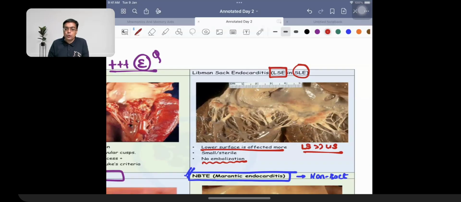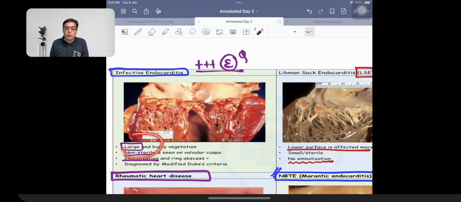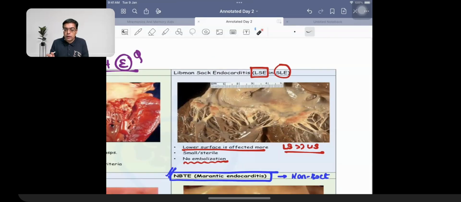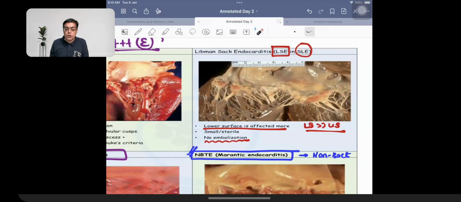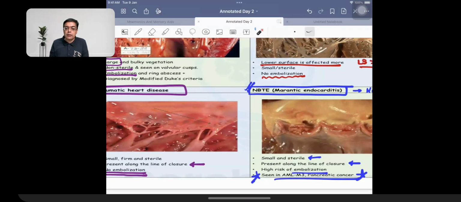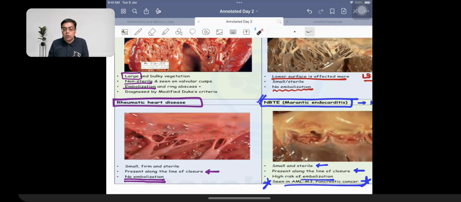So the first important hint in the exam question is size. Second is location. Once you look at the size, if the question says it is bulky and it is present on the upper valvular surface, the answer is infective endocarditis. If the question says the size is small or moderate and it is located on both surfaces of the valve, the answer is Libman-Sacks endocarditis. When the question says size is small and present on the line of closure, then what you have to remember is a hint. If it is a patient of cancer or a patient who is going to have embolization, then this is marantic.